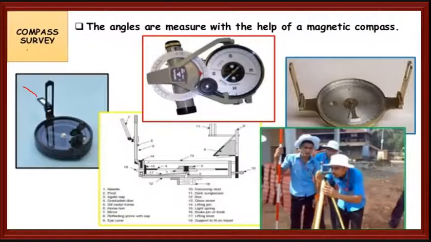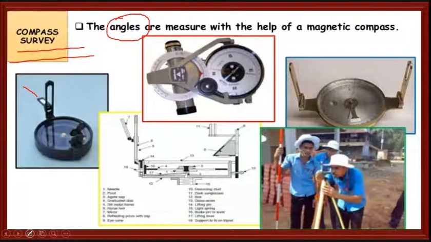Next one, compass surveying. In compass surveying, we measure the angles between the two stations. Suppose I go to the whiteboard.